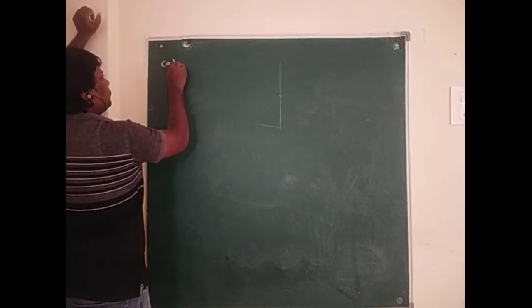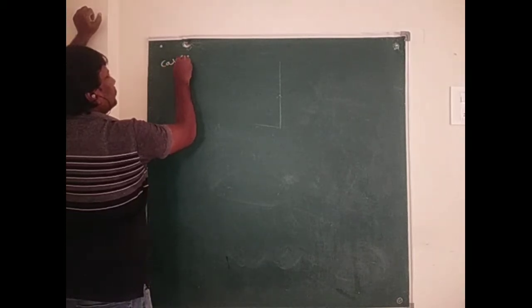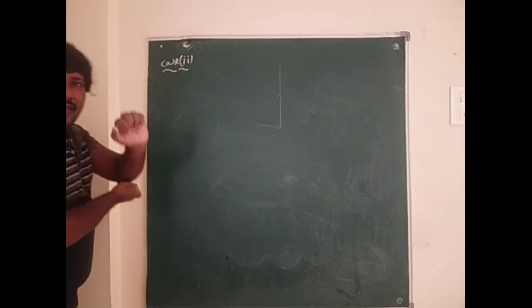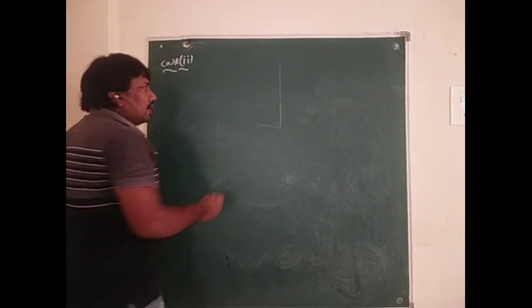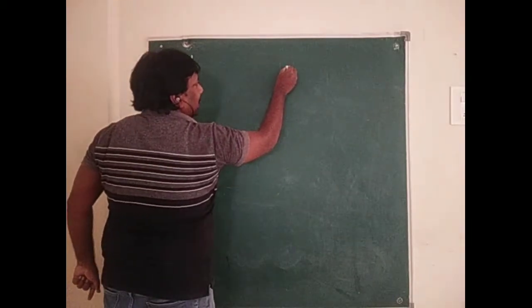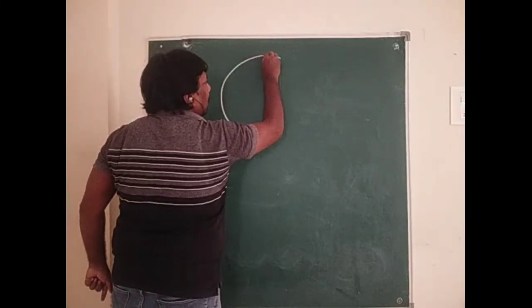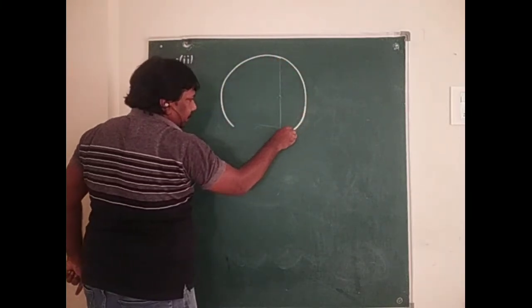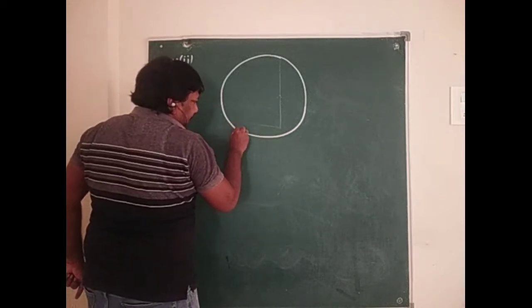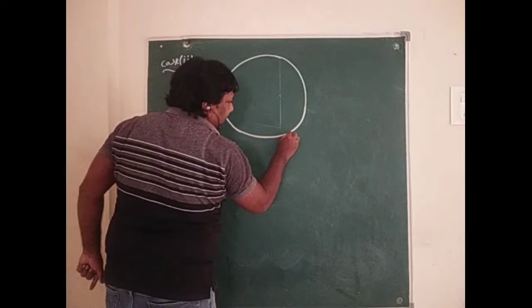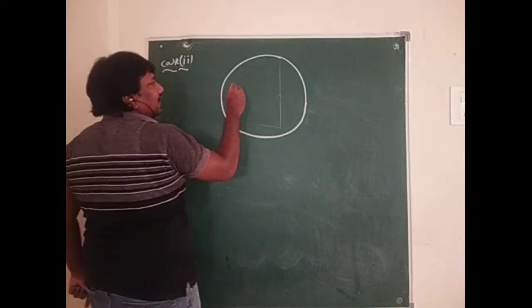Case 3. When a particle is passing over an arc AB of radius r, if theta is the subtending angle with the center of the circle.